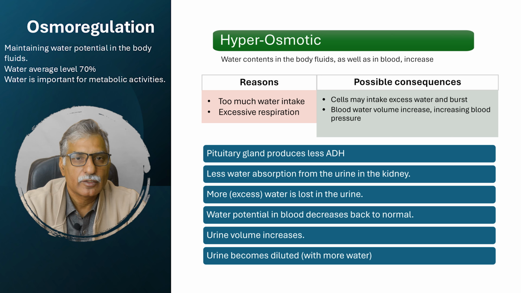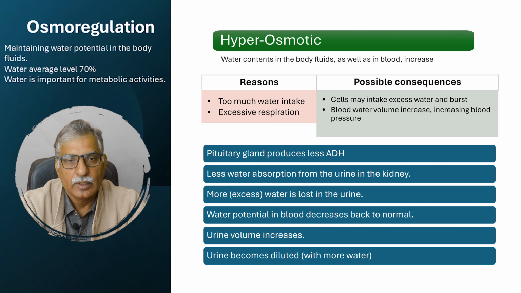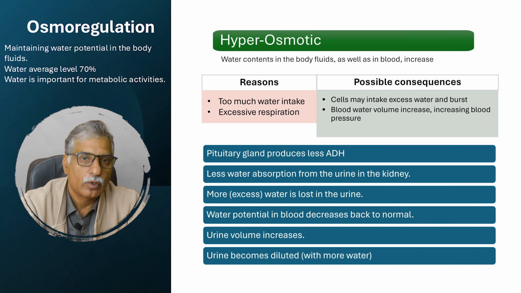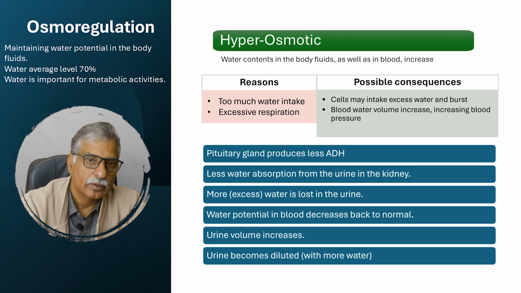So in a way, you can say homeostatically, under the influence of ADH released from the pituitary gland, water levels in the body are maintained, and it helps bodily activities occur normally. So this was about osmoregulation.